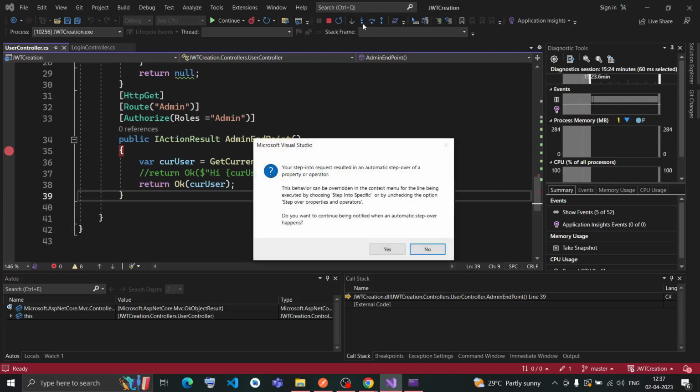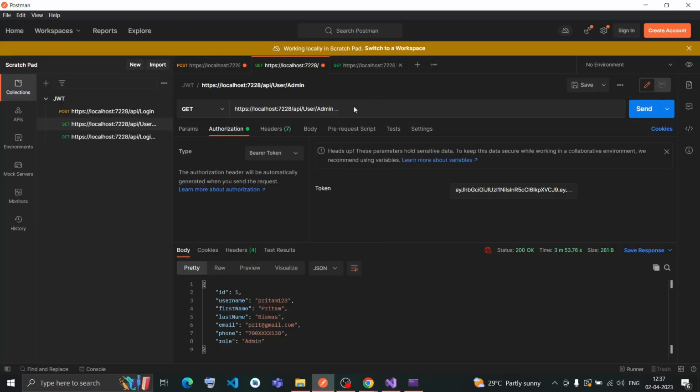So return current user, go there, you can see the id is 1, username is Preetham123, first name is Preetham Vishwas, and this data holds a role as admin, so the user will have the access of an admin, and he is authenticated properly. So that's how the token based or JWT token based authentication is done.